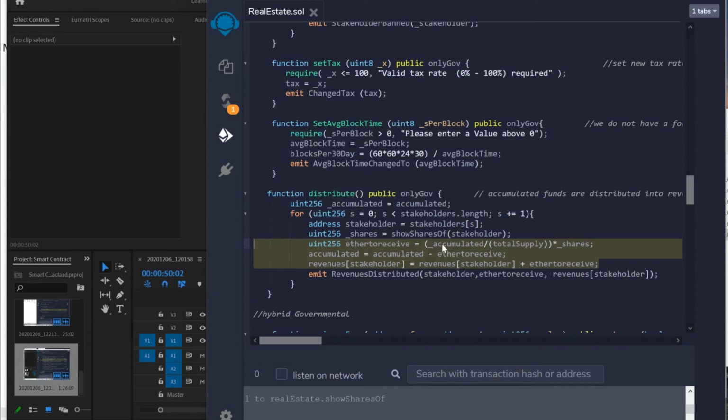The accumulated value, which is the remainder from before, is divided by the total supply times the number of shares, and then added to the revenues array for each stakeholder. This way we can split the incoming revenues from the tenant's rent payments without producing a remainder that would be stuck in the smart contract, since Ethereum doesn't support any float calculations.